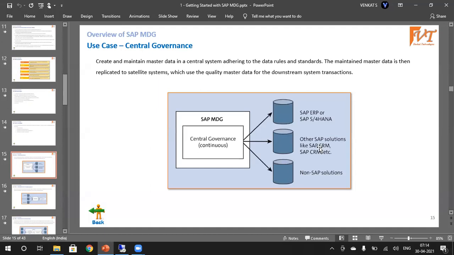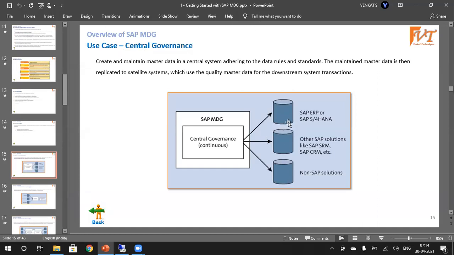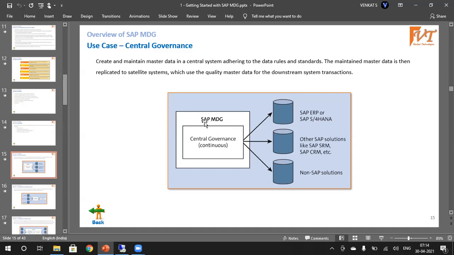These are various use cases. SAP MDG comes up with the central governance concept. It's nothing but, if the client's business is already running in multiple systems, it can be Oracle or S4 or ECC or any non-SAP or SAP system, and they want to have a central management system for master data, that central governance can be possible by using SAP MDG.